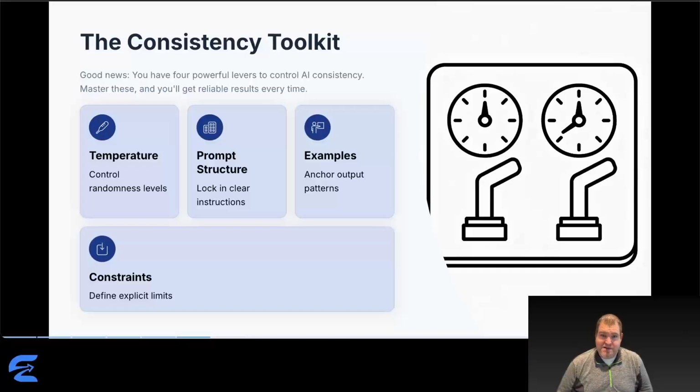Now here's the good news. You have four powerful levers to control consistency. Temperature controls randomness in the system itself. Prompt structure locks in clear instructions so AI interprets your request the same way every time. Examples anchor output patterns by showing AI exactly what success looks like. Constraints define explicit boundaries so AI knows precisely what limits to respect. Think of these as dials on a control panel. Each affects consistency independently, but they work together to create maximum reliability.